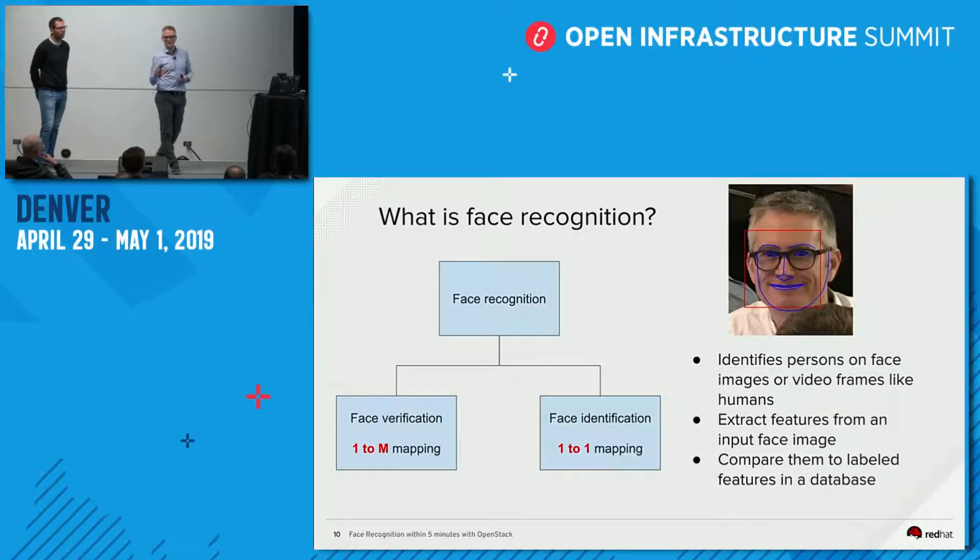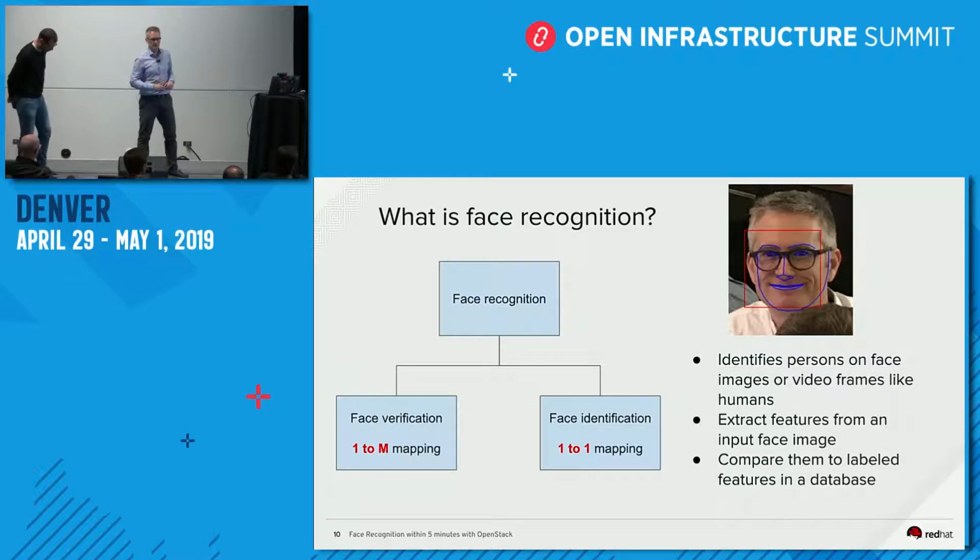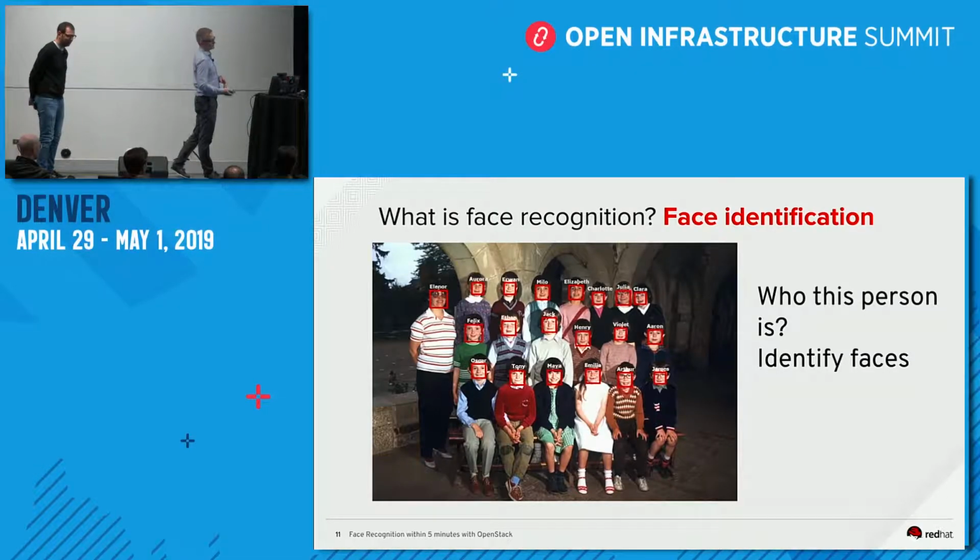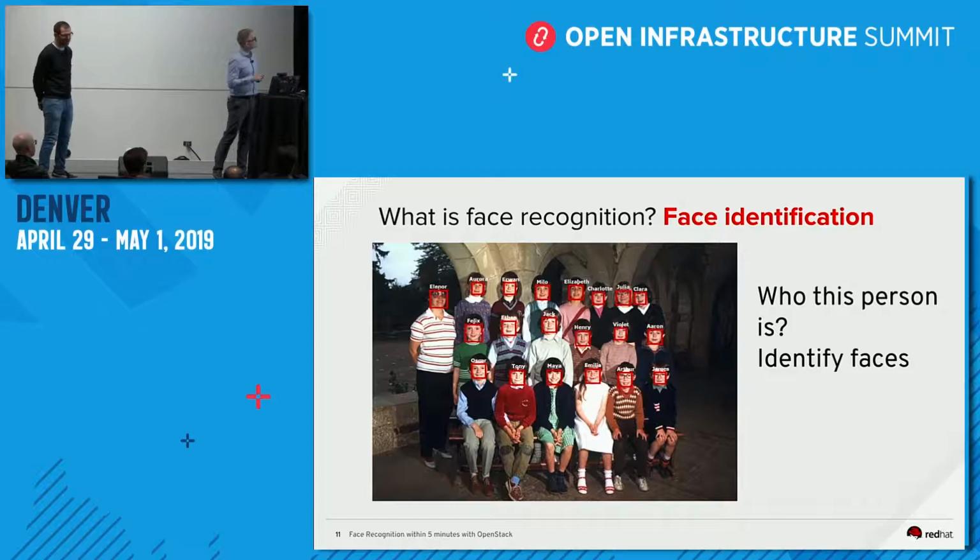So in fact, why can I identify it's Sylvain? Because I'm used to seeing this guy, the size of his nose, is rare. So it's a list of criteria I can identify. And a computer will do the same thing, trying to grab all these criteria and trying to identify who this person is.